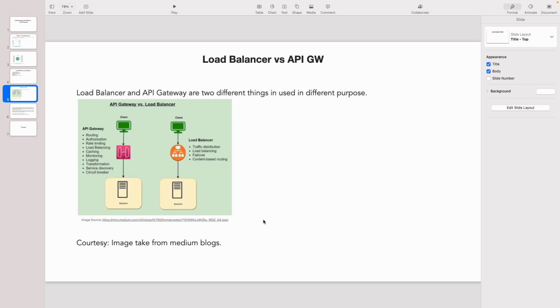If you talk about API gateways, what they do is provide routing, authentication and authorization facilities. They also provide rate limiting and load balancing, so a few API gateways provide load balancing also. Then they provide caching, monitoring and logging. All those things are provided by the API gateway. Mostly it will redirect you to specific services; that's the core functionality of an API gateway. Whereas with load balancers, the main purpose of using a load balancer is traffic distribution, and that is the main task.